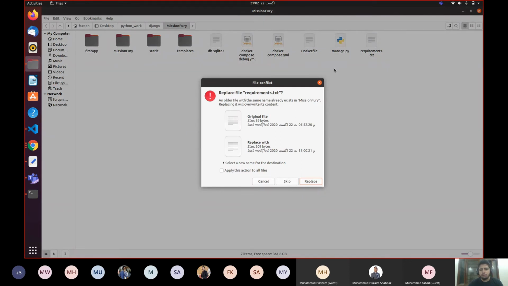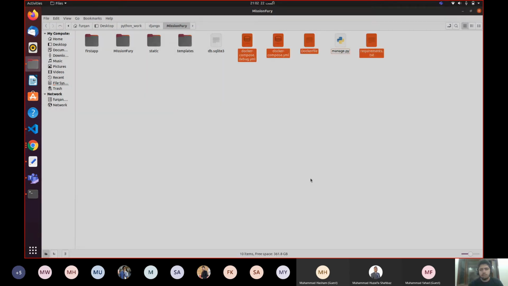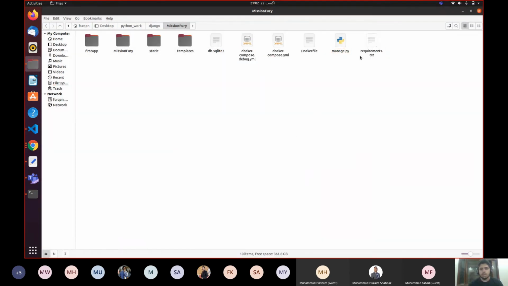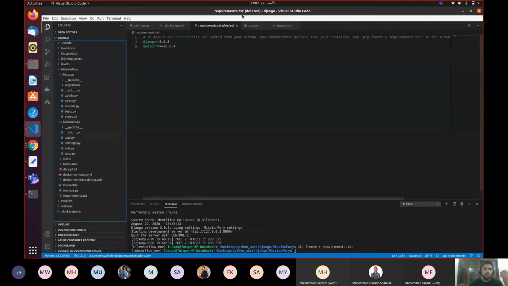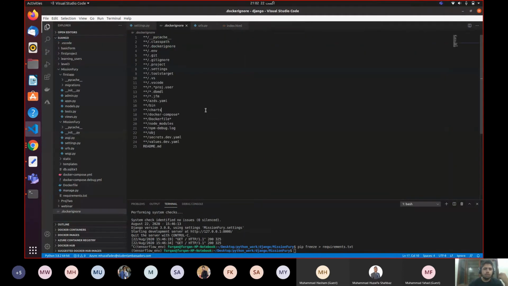Yeah, so it's saying we already have a requirement.txt file. Yeah, we have already. I'm gonna replace it. So I just replaced my requirements.txt file. Whenever you run the Docker command, it will automatically generate the requirement.txt file for you. So either you can generate it yourself or Docker will generate it for you.